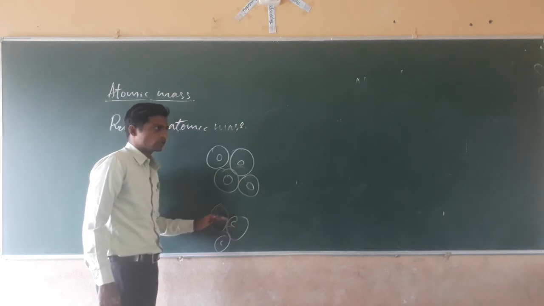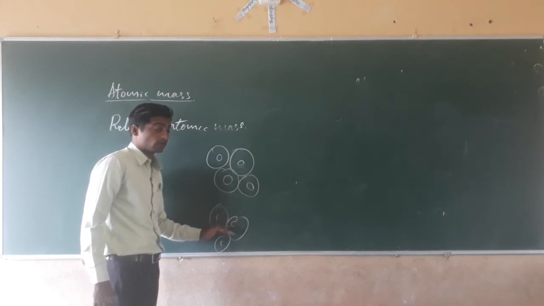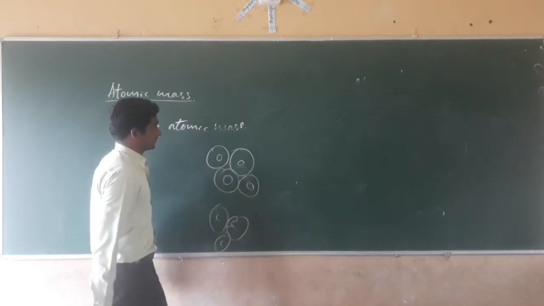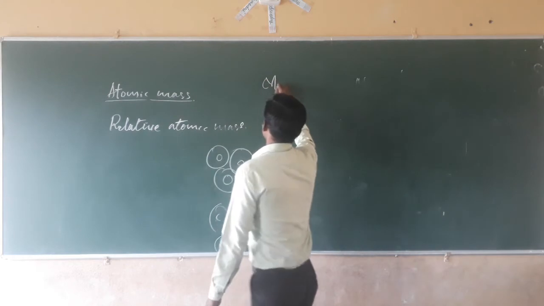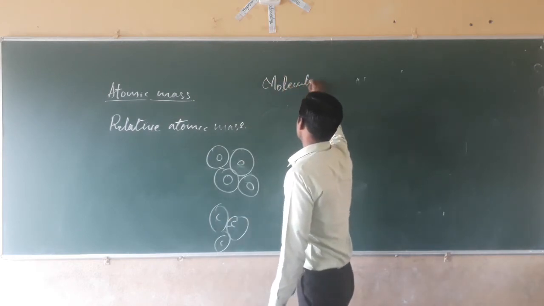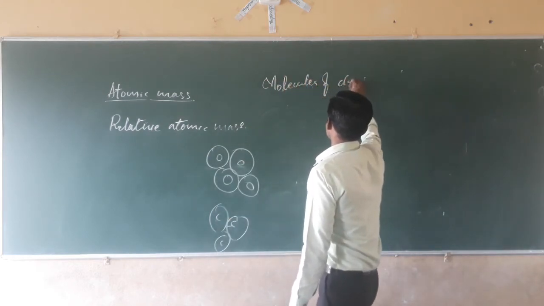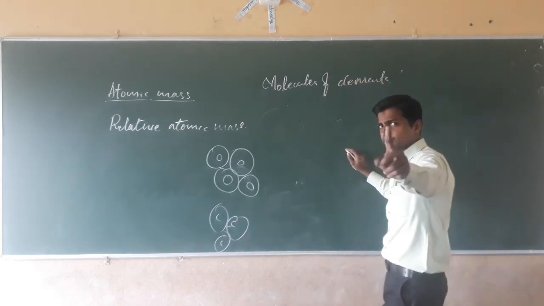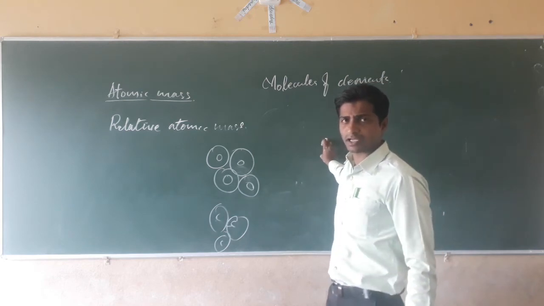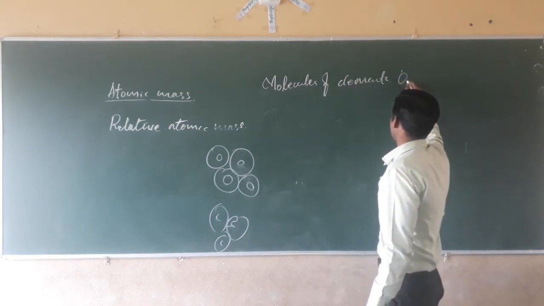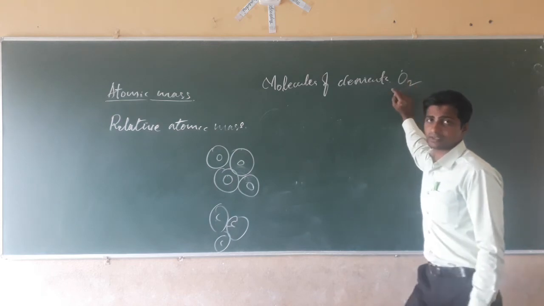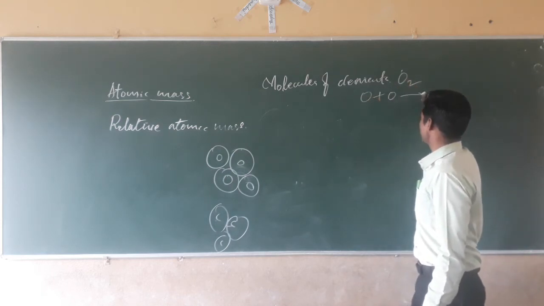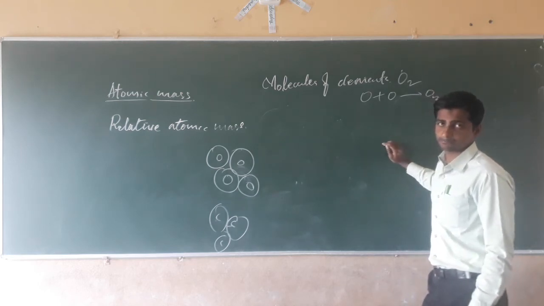Such a group of atoms is called an element. Molecule means two or more atoms combine to form a molecule. For example, O2 is a molecule of an element. Oxygen plus oxygen gives O2, a molecule of oxygen.